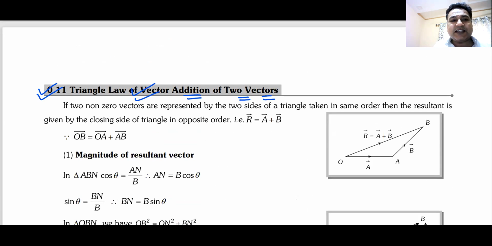Everything that we do from now onwards will be based on either of these laws, the triangular law or the parallelogram law. Whether you call it triangle law or parallelogram law, or you do it the way I am going to do it now, everything is the same.